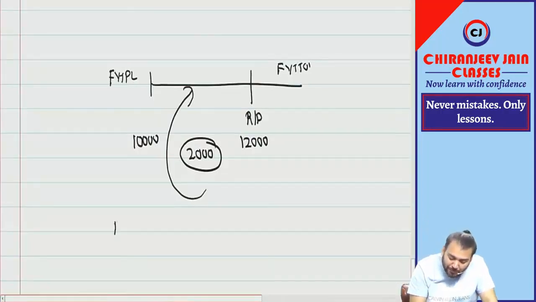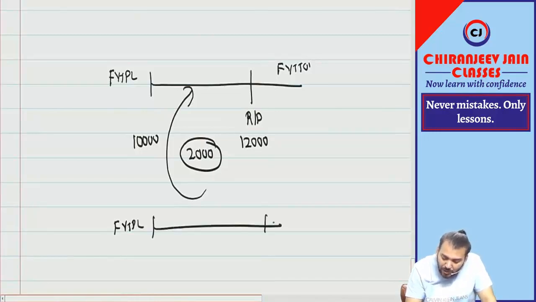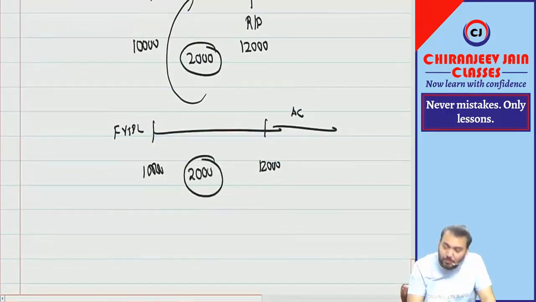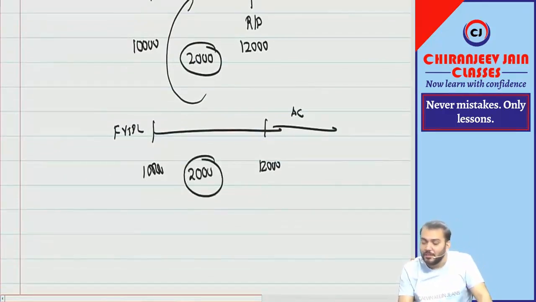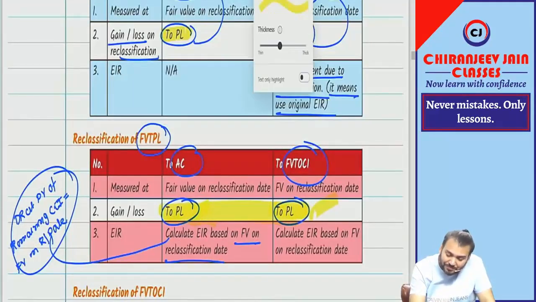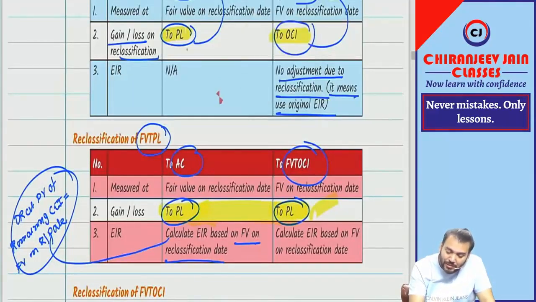Now, when I am saying FVTPL to AC, once again 10,000, 12,000. So this gain belongs to which period? When it was FVTPL only, so it will be transferred to PL only. Means the doubt is not in this. This is correct. Now the doubt will come here. Why this?